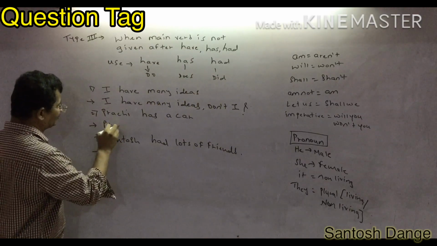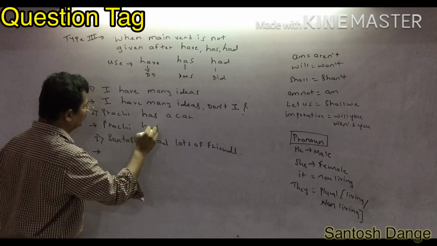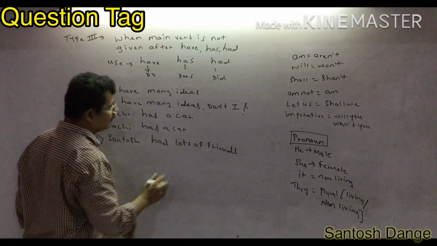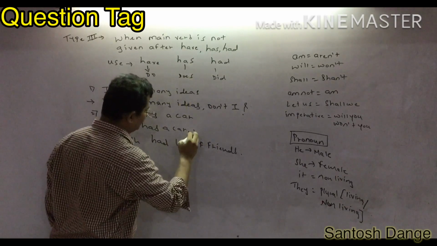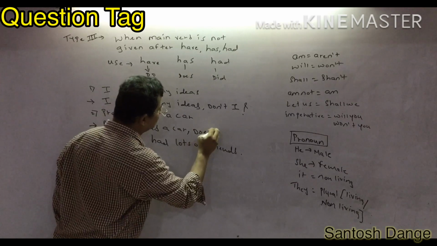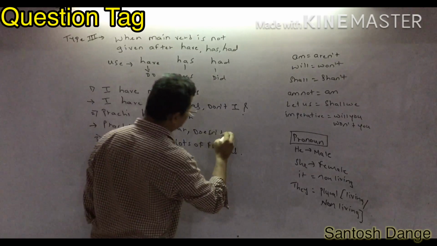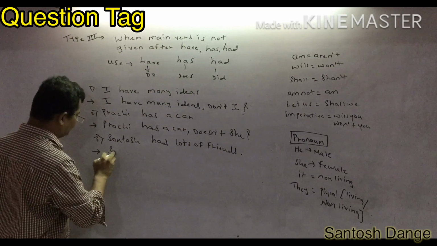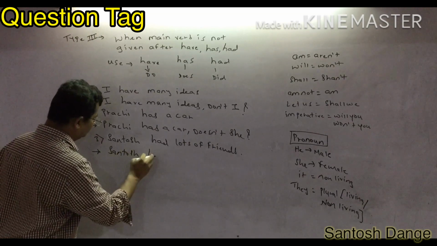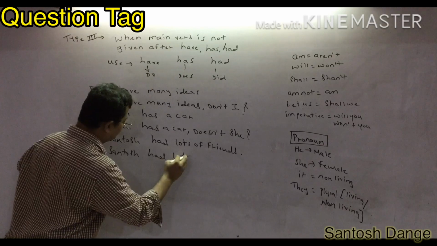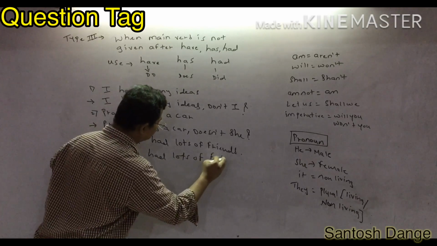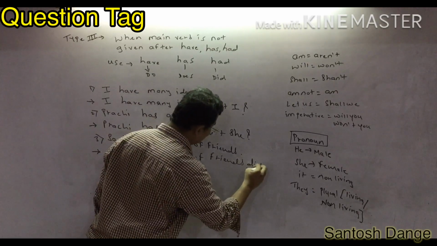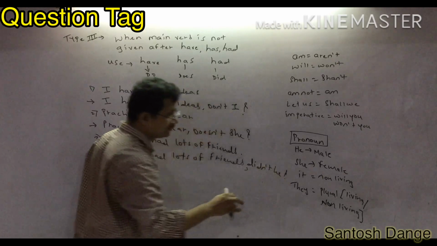Here also, look: Prachi has a car. Here also an object is given, so the verb is not given after has. Instead of has you can write doesn't. Prachi is a girl, so you can write there doesn't she. Okay. Santosh had lots of friends. First of all you have to write Santosh had lots of friends. Had is here, so you can write didn't. Didn't you can write.